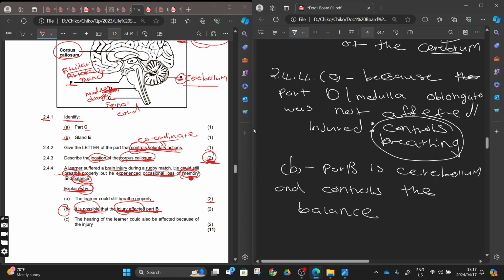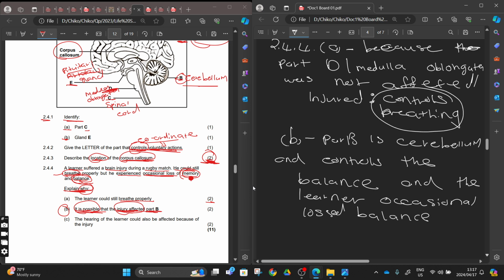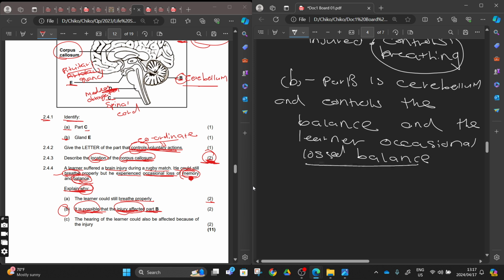That explains why it is possible that this person was injured: it controls balance, and it was reported that the learner occasionally lost balance, right? So because the person lost balance and the part that controls balance is cerebellum, we can conclude, or we can explain, that there is a possibility of part B being injured, right?